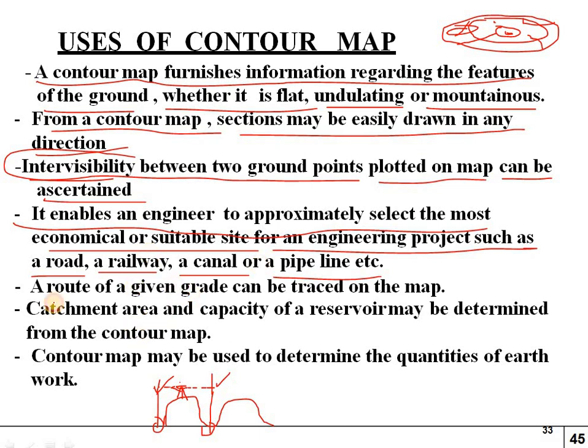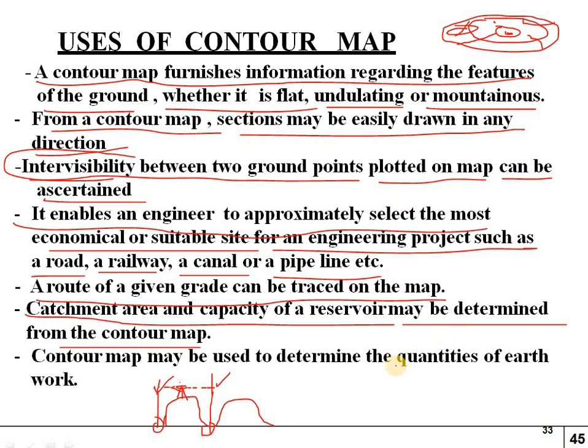And next is, a route of a given grade can be traced on the map. So just like I have said now, we can identify which type of route grade. So highways we can identify in the contour map. And next is, catchment area and capacity of a reservoir may be determined from the contour map.